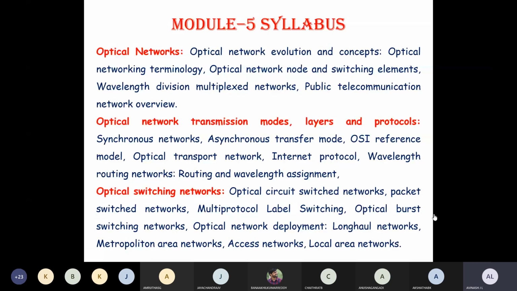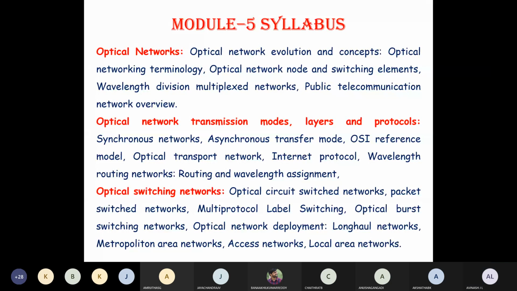When talking about optical switching networks, we will cover optical circuit switched networks, packet switched networks, multi-protocol label switching, and optical burst switching networks, how the configurations will be, all those things. We are going to discuss long haul applications, that means over the entire country, which covers the largest area, called long haul networks. Then metropolitan area networks, access networks, and local area networks. These are all the topics that come under module number 5.